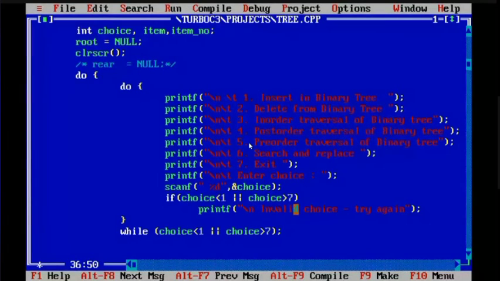So how do you have to adjust in this case? The while loop will be written in such a way that if it becomes false, then this do while will stop. And it will become false if choice is less than 1, or if choice is greater than 7. Is it understandable by all of you?